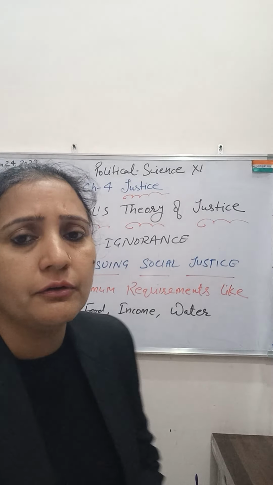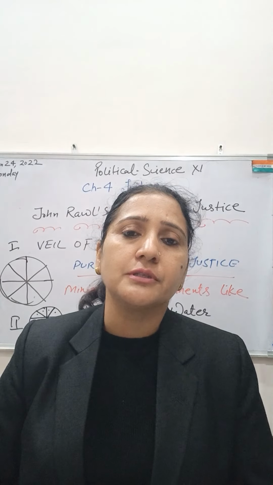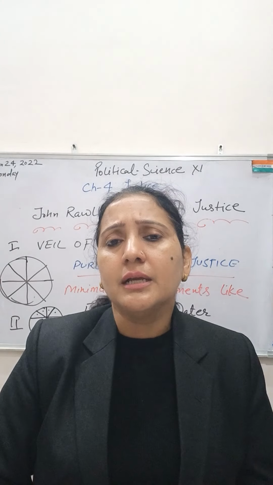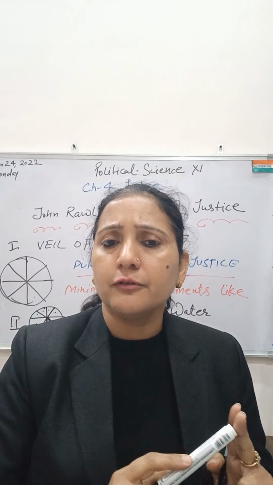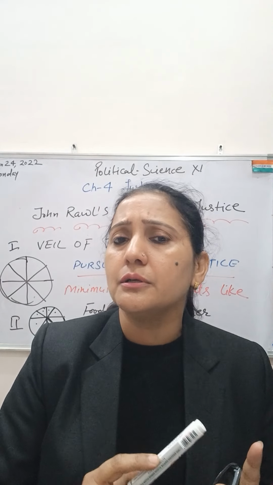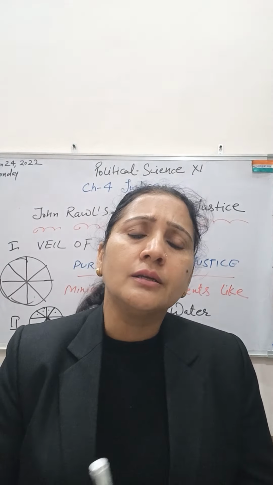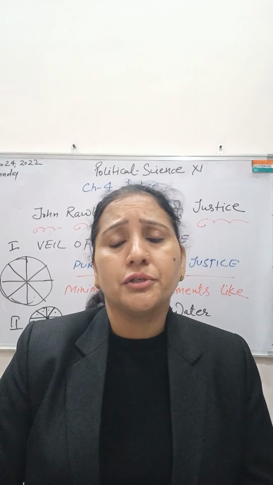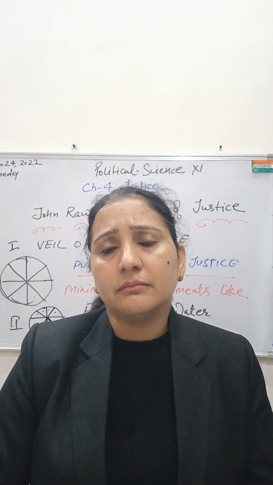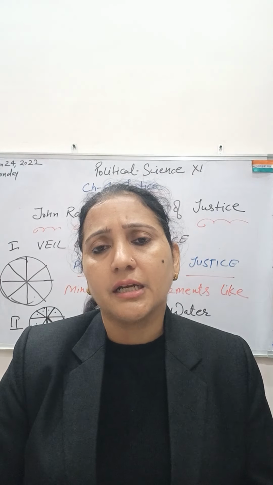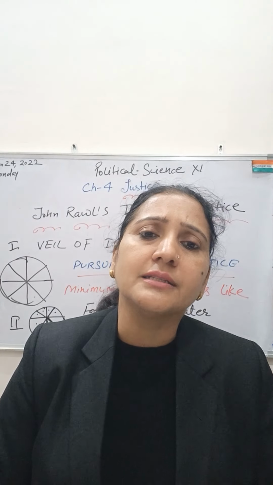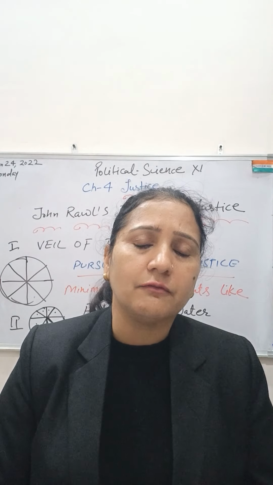So what is the veil of ignorance? We have been given the responsibility of making the law, but we do not know which laws are applicable to us. It is for poor people, for rich people, for the discriminated sections of society, for children, women, and Dalits also. So the law should be made in such a way that whatever section of society we belong to, we will always be benefited in the same way.